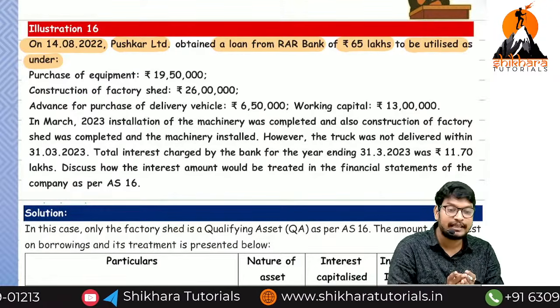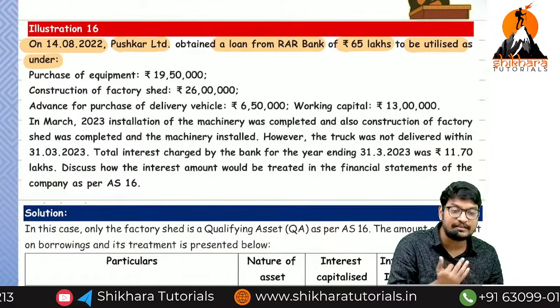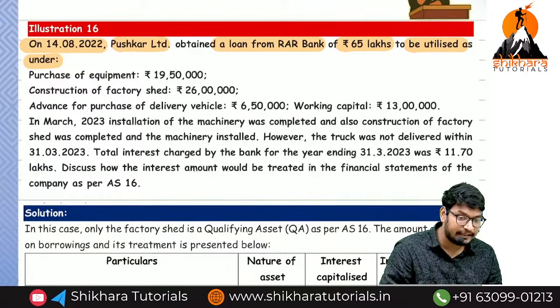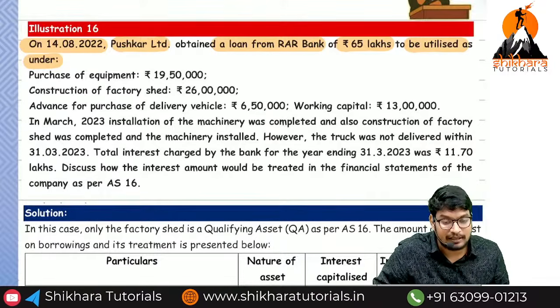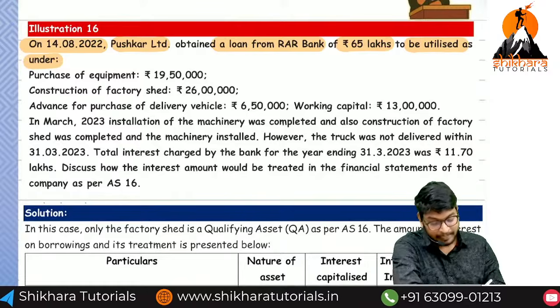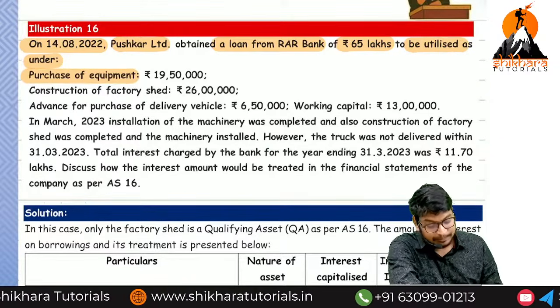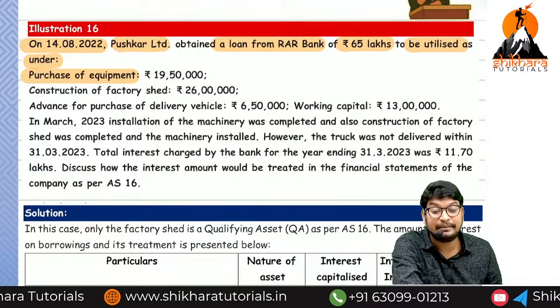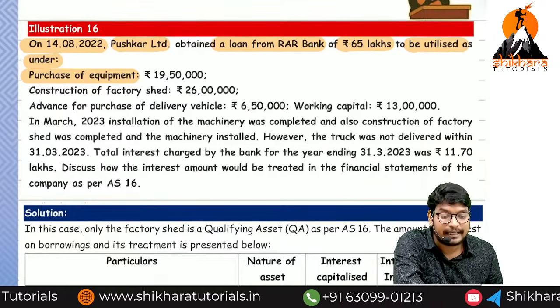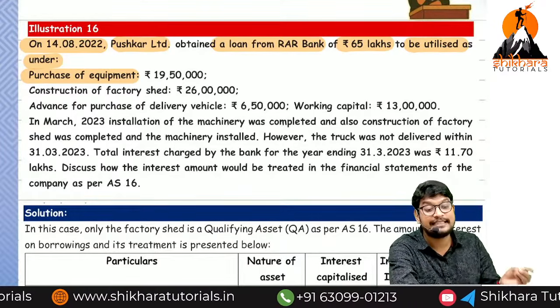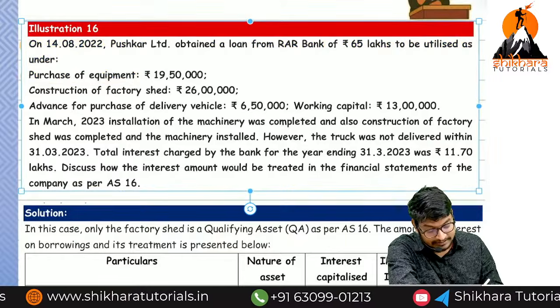If it was utilized for the purpose of a qualifying asset, we have to treat it as capital in nature. Otherwise, we have to transfer it to the debit side of the P&L account. So, purchase of equipment: it is a ready-made item. We should not capitalize. It is not a qualifying asset. Construction of a factory shed.